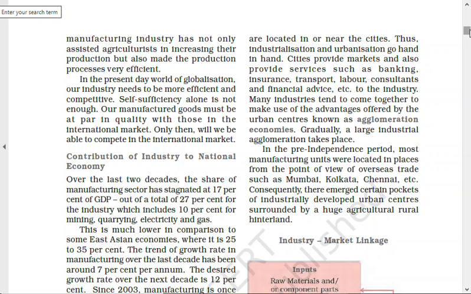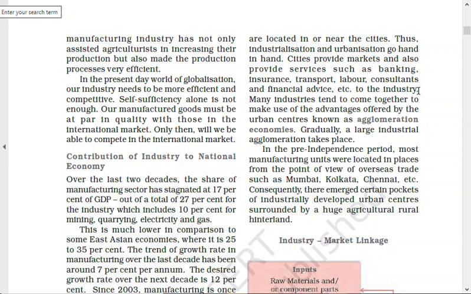And meanwhile, simultaneously, the industry also gets benefit from the cities, and the cities also get benefit from the industry, because a lot of people will come to buy goods, live there, and all these things in those cities, right? So this is a dual benefit. So thus industrialization and urbanization go hand in hand. Cities provide markets and also provide services such as banking, insurance, transport, labor, consultants, financial advice, etc. to the industry. That is why industries would like to be close to the cities.